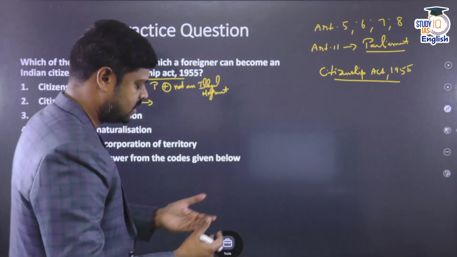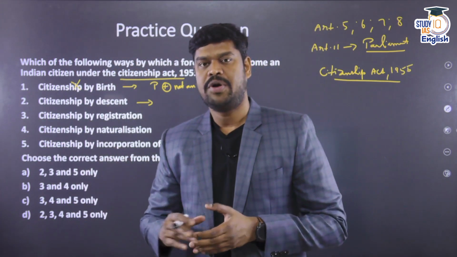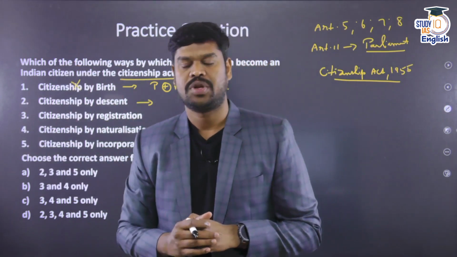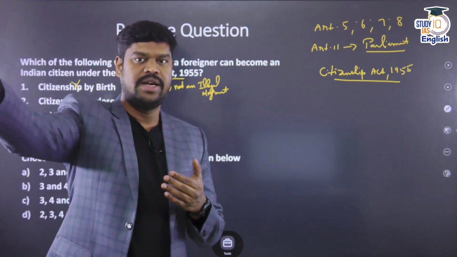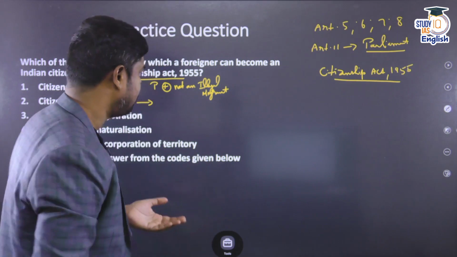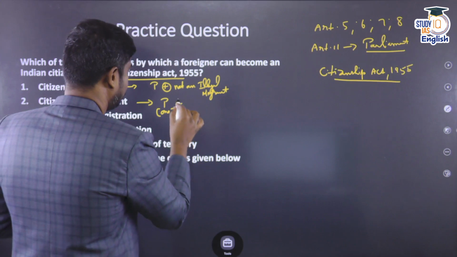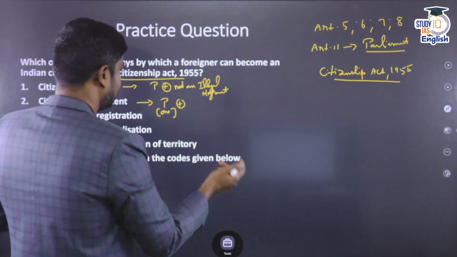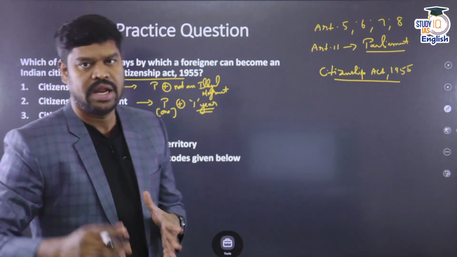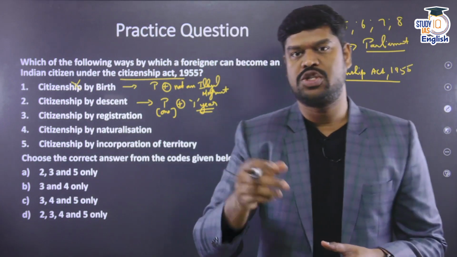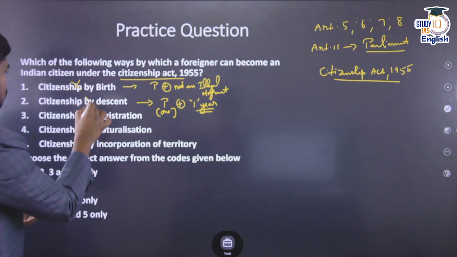Citizenship by descent is based on the concept of a person acquiring Indian citizenship because by blood he is related to an Indian citizen. In this case, a child born outside the territory of India to an Indian parent, even if only one parent is an Indian citizen, is sufficient. The birth of the child has to be registered within a period of 1 year in the nearest Indian consulate, in whichever country they stay. So this is the criteria. This is also not completely for a foreigner, so this is also wrong.